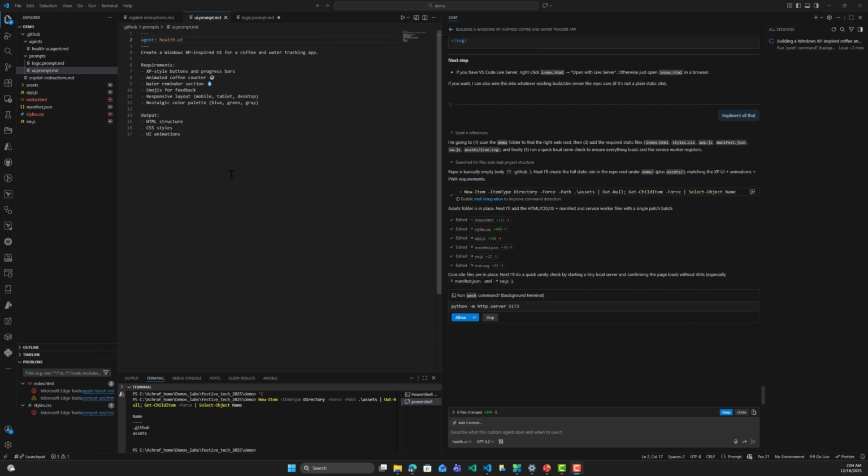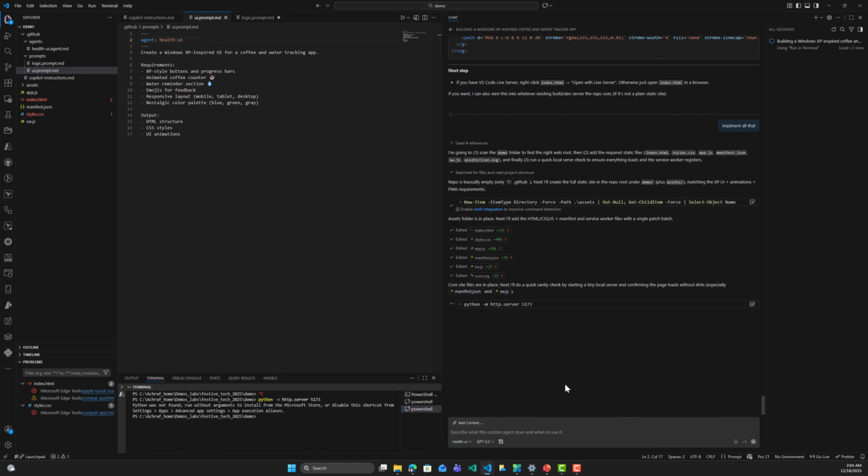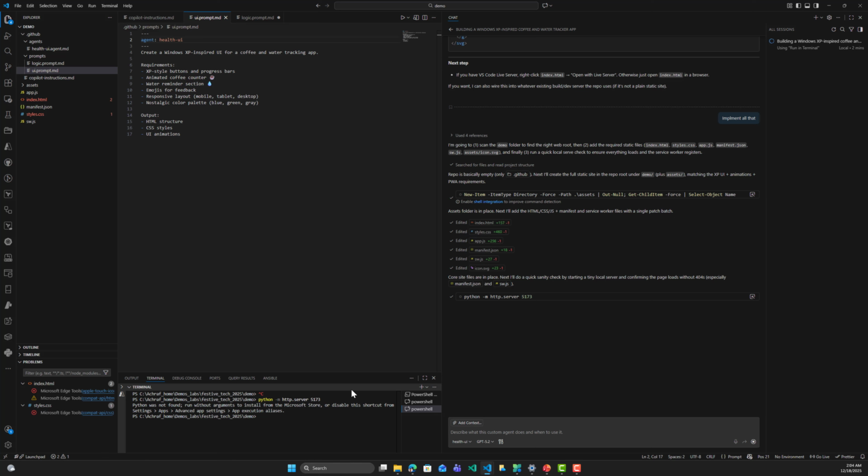All right, we can see that Copilot in this chat mode has added different files. We have the index, we have the style CSS, and we have other files. And it even gives us the command to run this website. So let's click on allow, and it will launch this command in order to launch the website and see the results. All right. So let me see the result of this website that has been created.